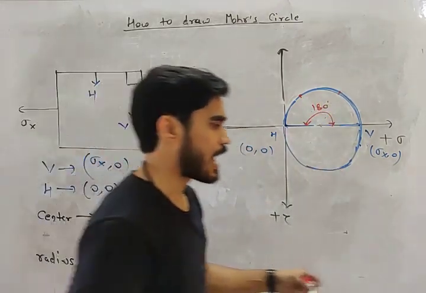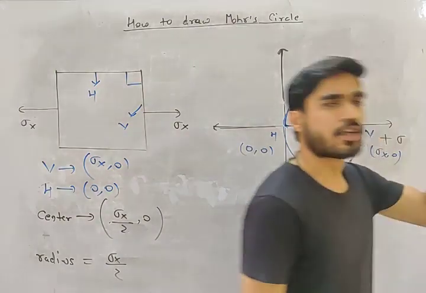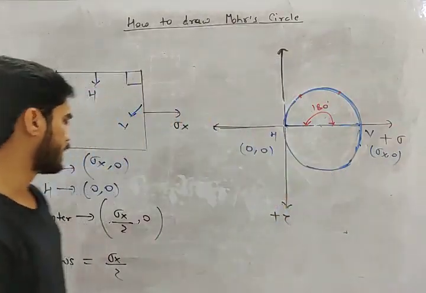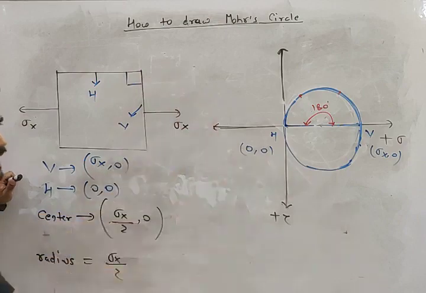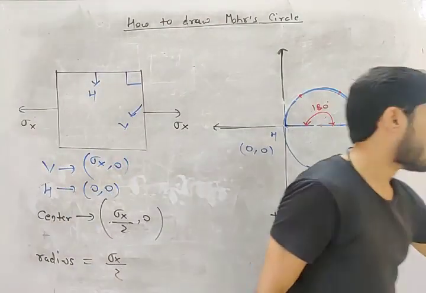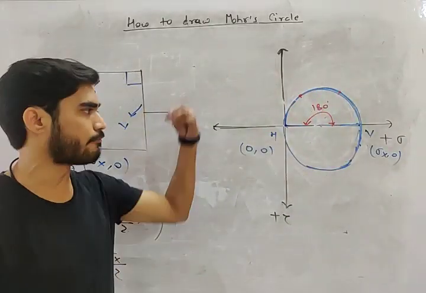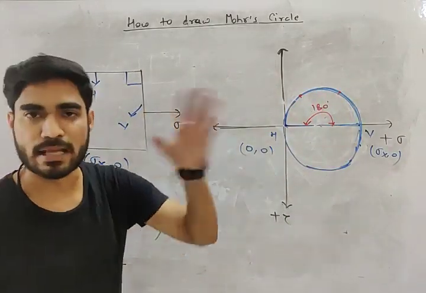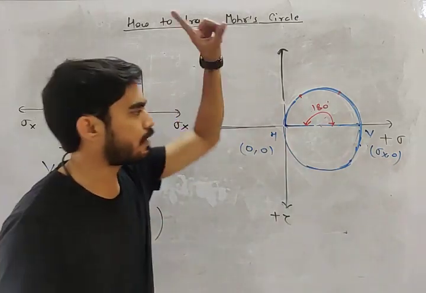Very good, my friend. Now, there are a lot of advantages of drawing the Mohr circle. What is the advantage of drawing the Mohr circle, my friend? You get the entire picture only from the Mohr circle. You get the entire picture of which plane what stress is acting on, where sigma is maximum, where tau is maximum, what is the plane of sigma max, what is the plane of tau max.